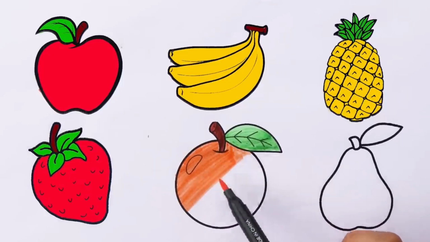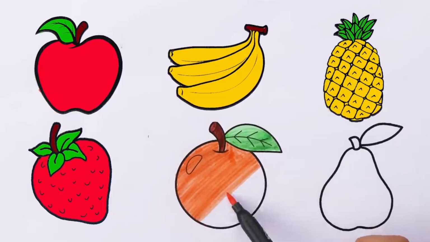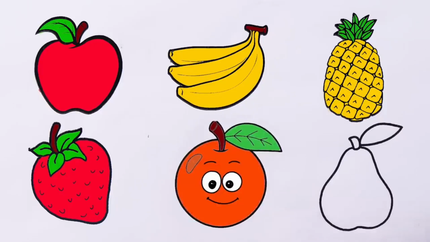This is an orange. This is an orange color. Orange is my favorite fruit. This is the orange color. And this is the orange color.